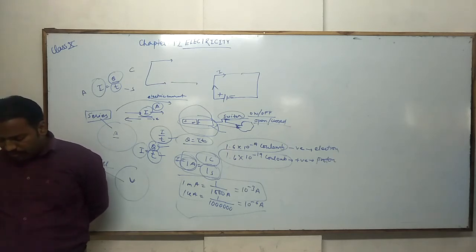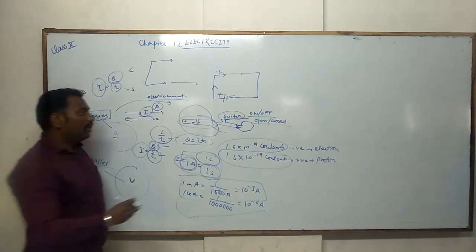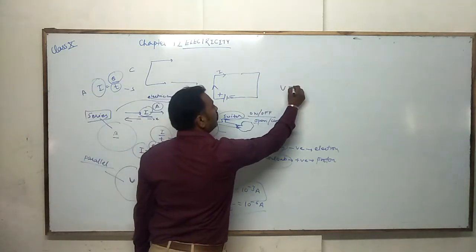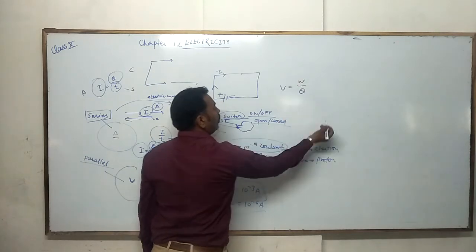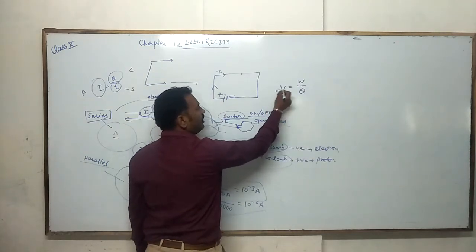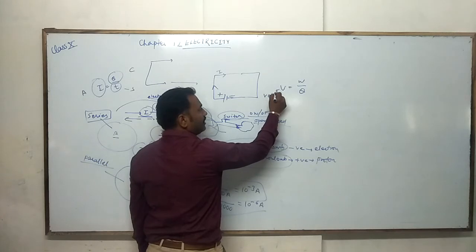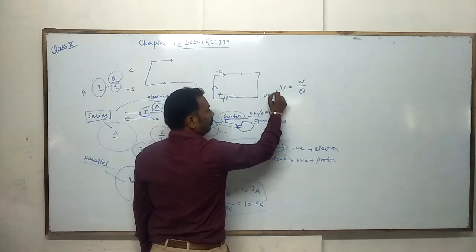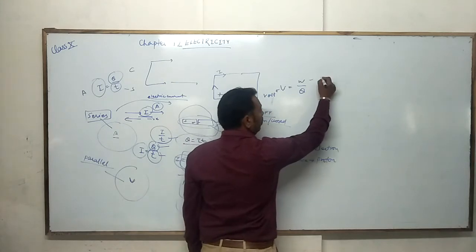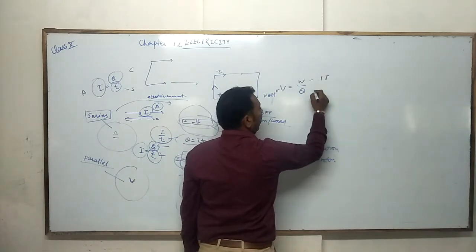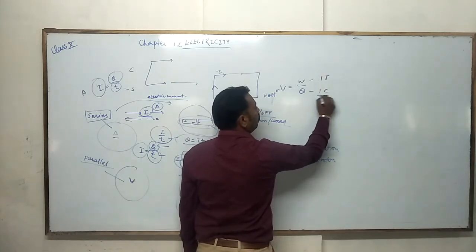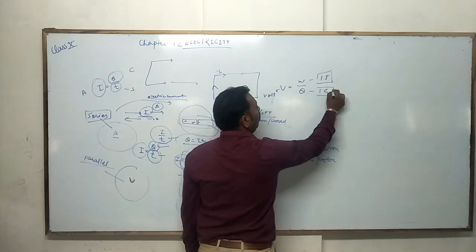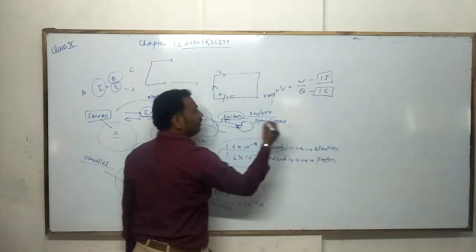Now the potential difference between two points is equal to work done upon charge Q. So V is equal to W upon Q. You know about that. The unit of V is the volt, that is the potential difference. W is work done, measured in joules, and Q is charge, measured in coulombs. Minimum, we are taking the values of these things as 1.